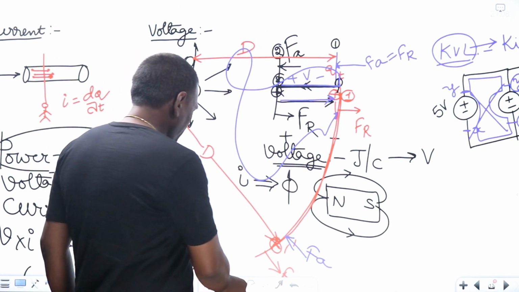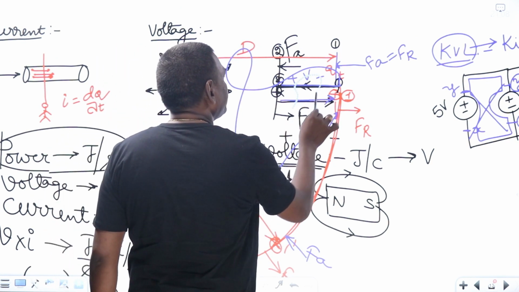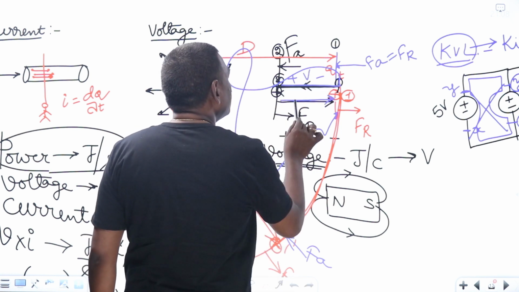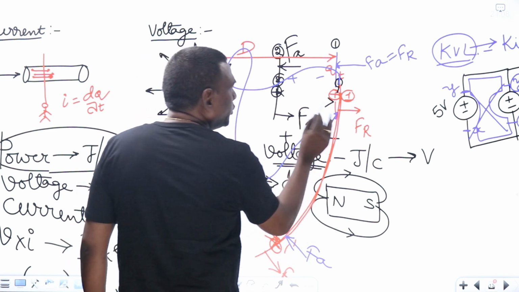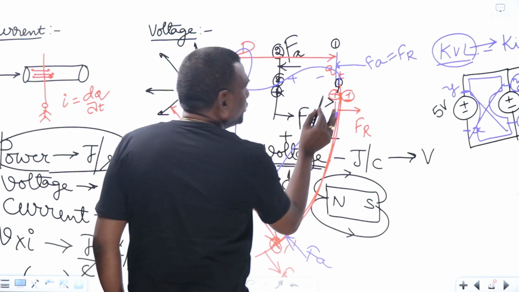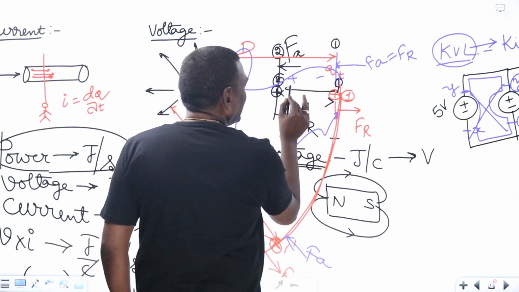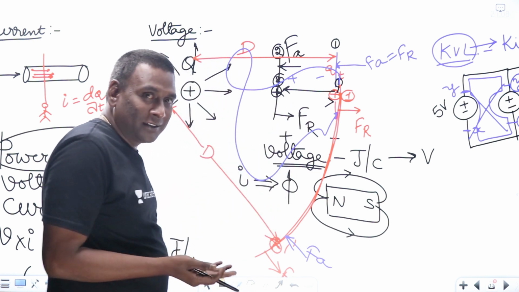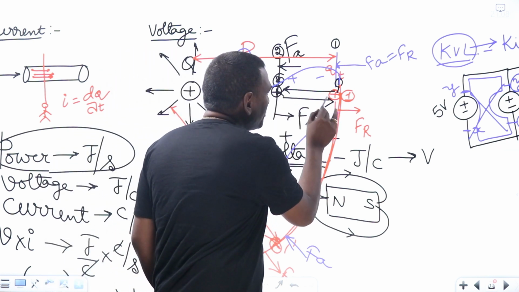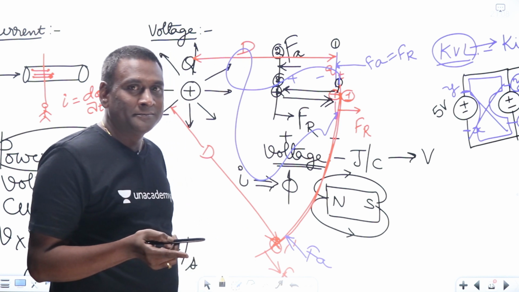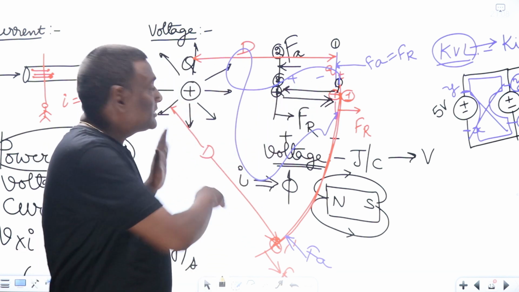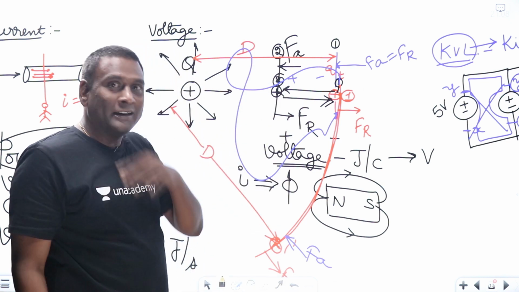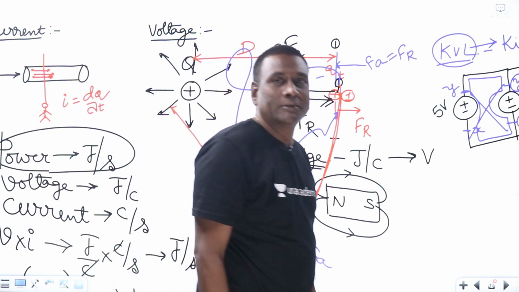Now, see here, if you are moving from lower potential to higher potential, you have to expend energy. From higher potential to lower potential, it will deliver energy. Now, if you don't have plus minus, because in our practical system, we don't draw all this stuff, directly we are going to represent it with the network.